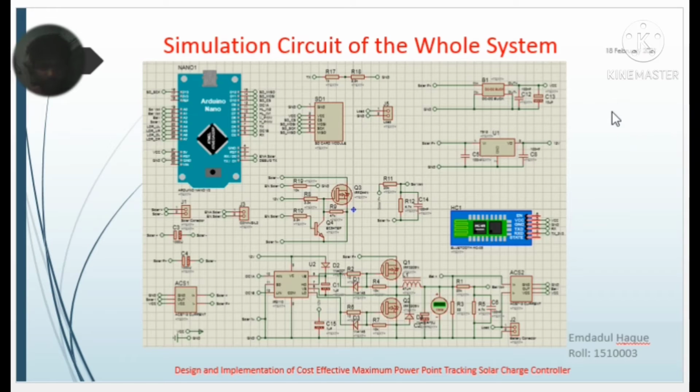This is the simulation circuit of the whole system. It contains an Arduino Nano, two current sensors, one here and another one here, a buck converter circuit, a Bluetooth module here, and an SD card module to log data, and so on.